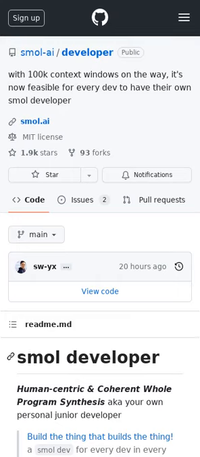Smol Developer is an AI-based junior developer prototype that can create a codebase based on a product specification. It is flexible and allows developers to create their own scaffolding prompts based on iterative feedback. Smol Developer is focused on human-centric and coherent whole program synthesis.